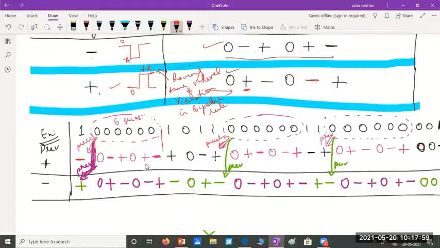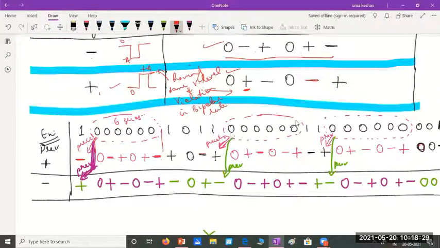Okay, and then you have a 1. Since this value was minus, the bipolar rule tells me for 1 I should represent it with plus, and again 0 is represented with 0 volts. The next one is represented with a negative, the next one with a positive, like that. Alternately, you will be writing positive, negative for normal ones in the data.